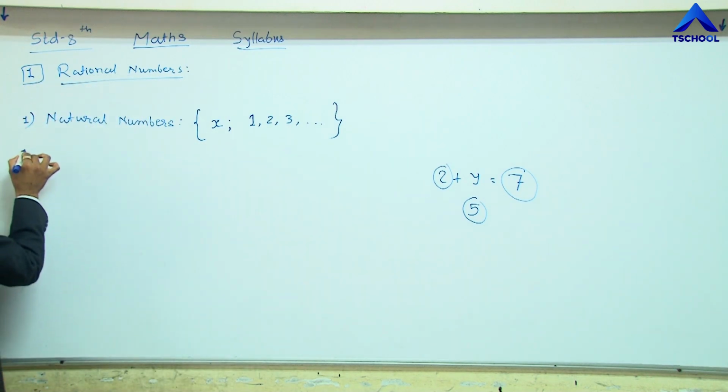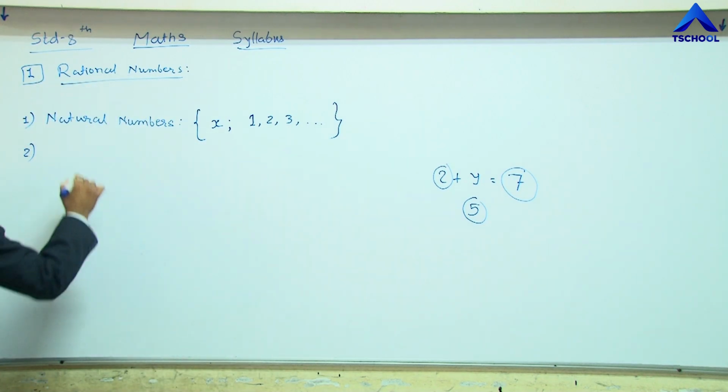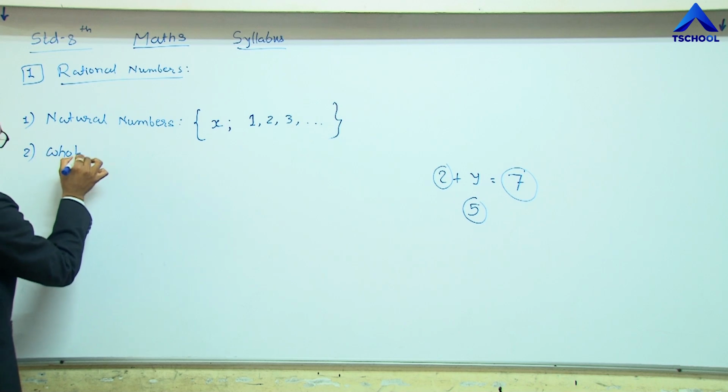Now the second type of numbers is whole numbers.